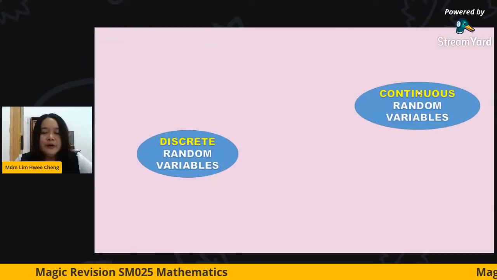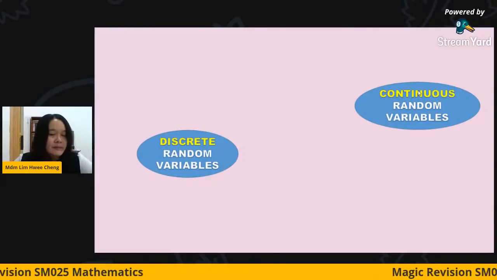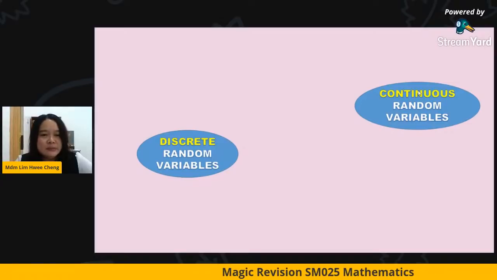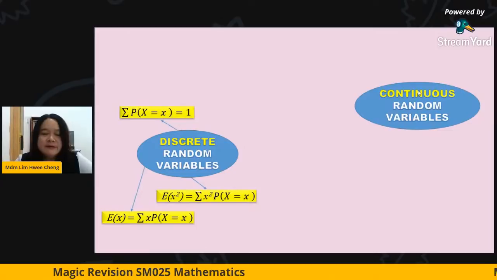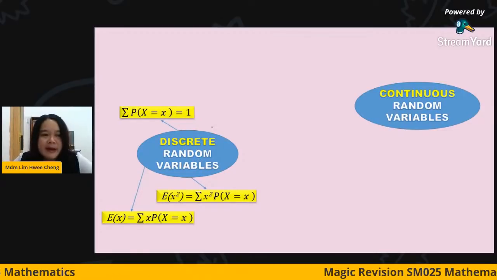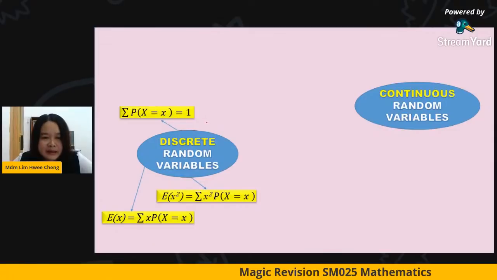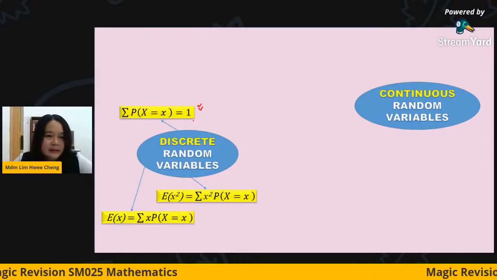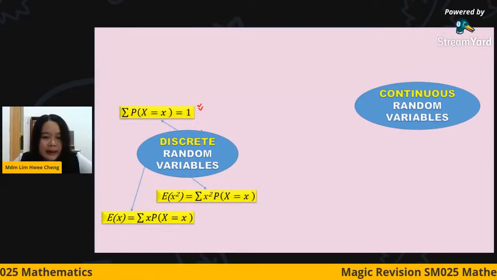Besides that, normally they will ask you to determine whether it's discrete or continuous. The first thing is, if you want to verify whether the random variable is discrete, the probability that we use is that their total probability is equivalent to 1.